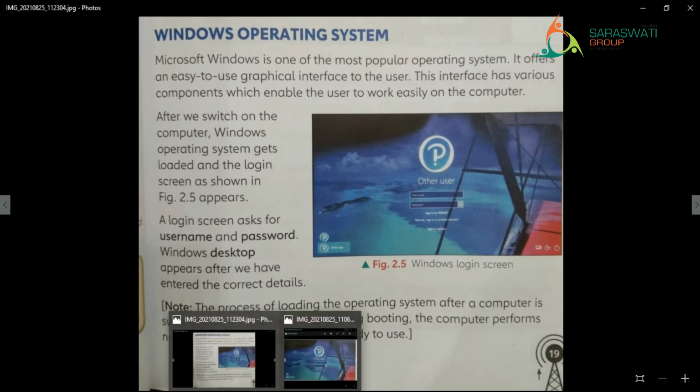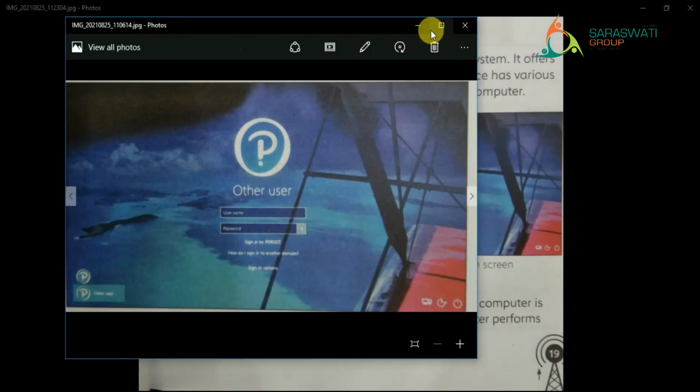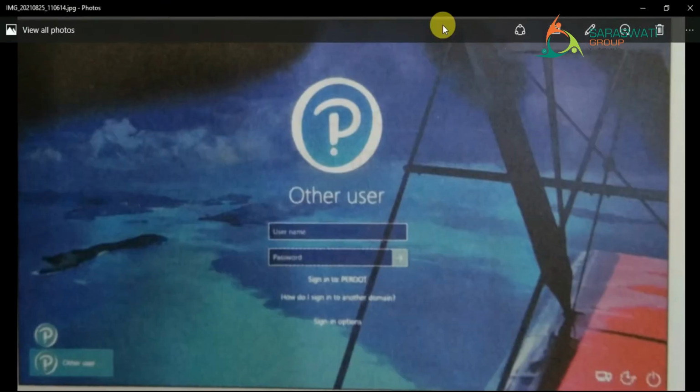Now let me show you. See, this is the login screen. If you have set a password, when the computer is starting after the booting process, this screen will appear, where you can see username is written. That means you have to write a username, the name which you have set for your computer. Then to open your computer you may also set a password, so you have to write that password in the password box.